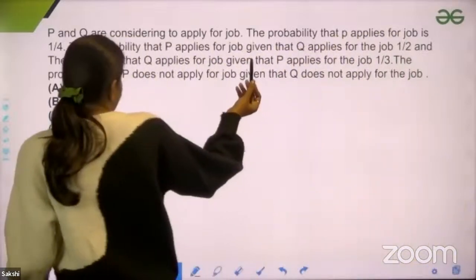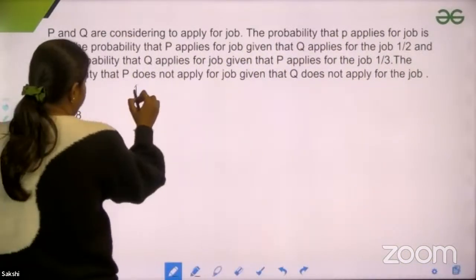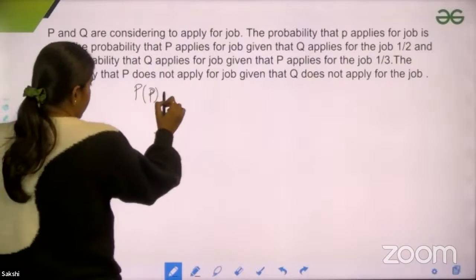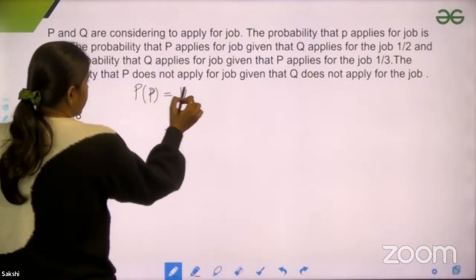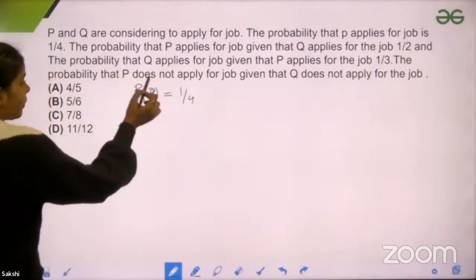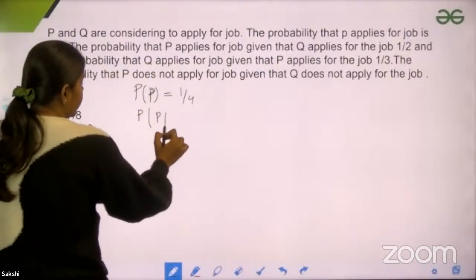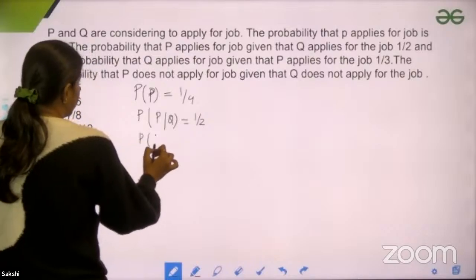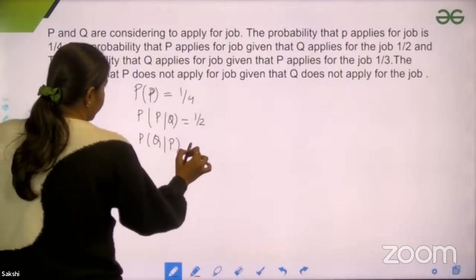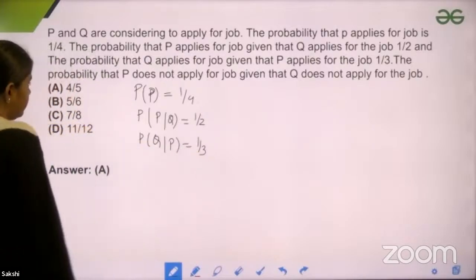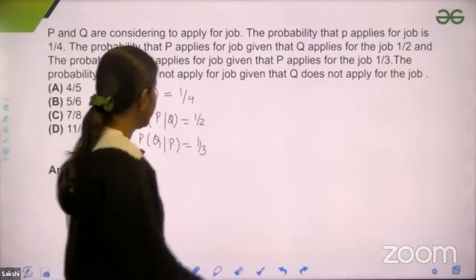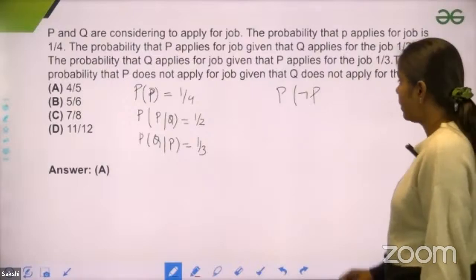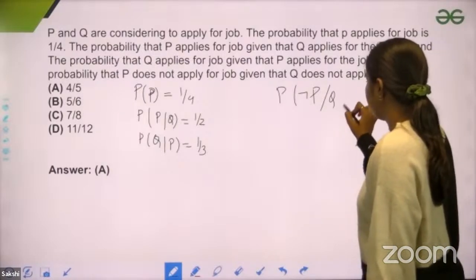So the probability that P applies for a job is 1/4. I'm writing P as P applies for a job, right? Now they have given the probability that P applies for a job, given that Q applies for the job already. That is 1/2. The probability that Q applies for a job, given that P applies for a job, is 1/3. They are asking the probability that P does not apply for the job, given that Q applies for the job.